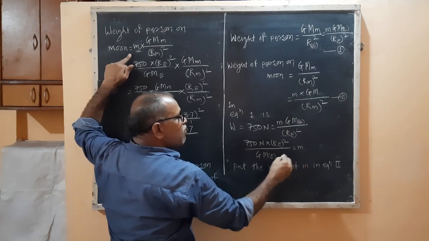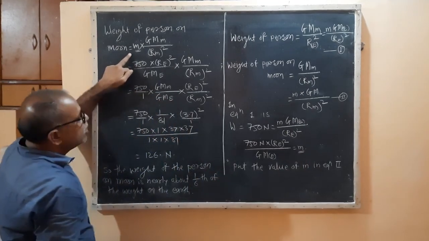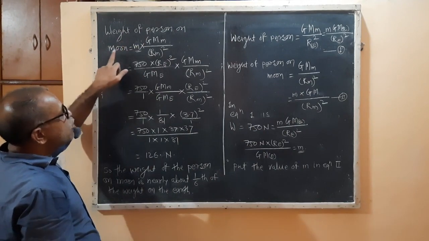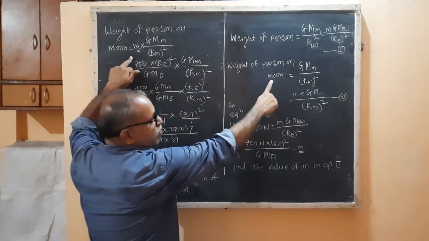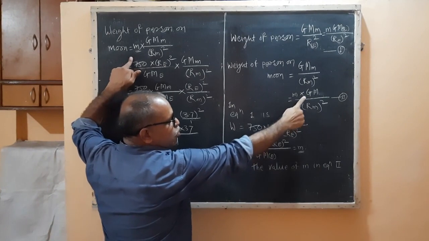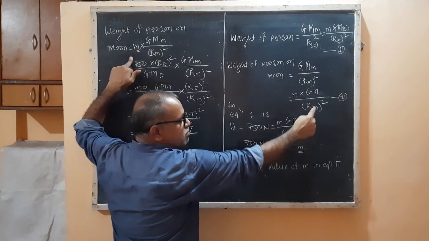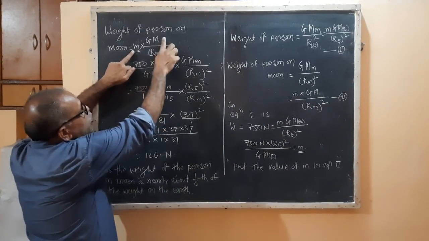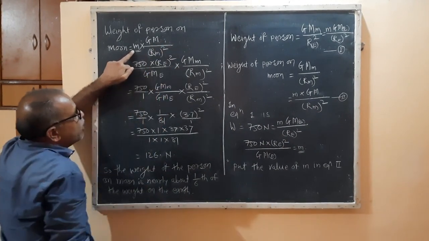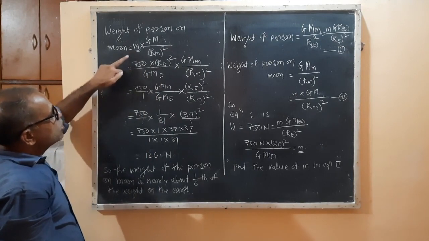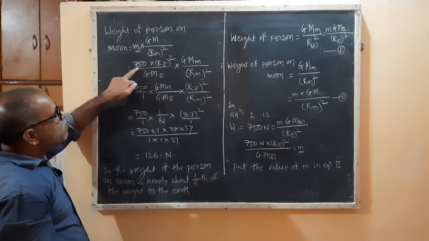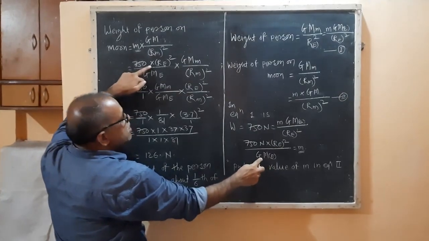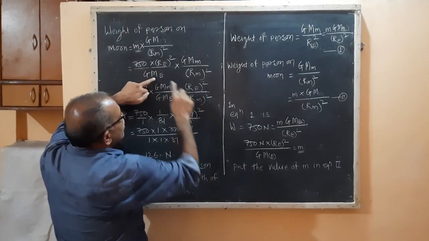So I am putting the value of this m in the second equation. So weight of a person on the moon, that is m into G Mm upon Rm square. So the value of m is just 750 into Re square upon G Me. Is it clear?